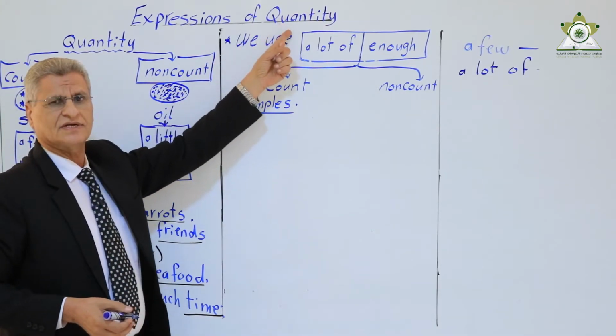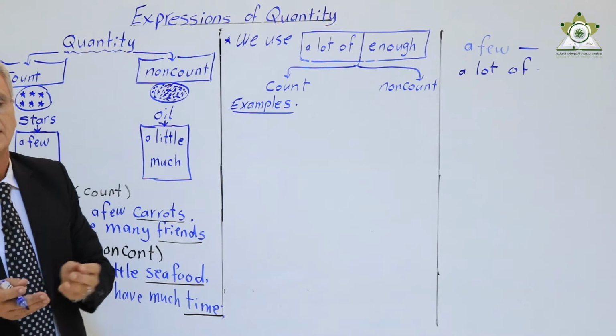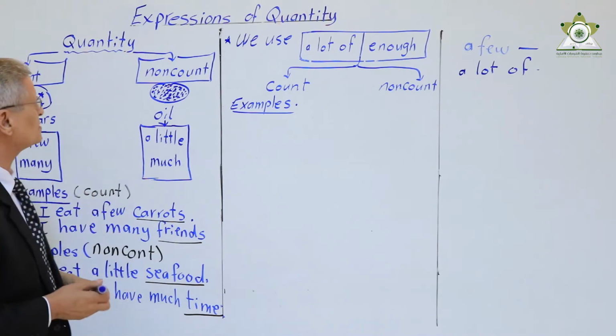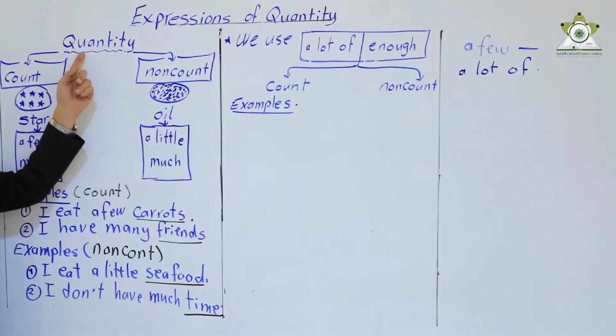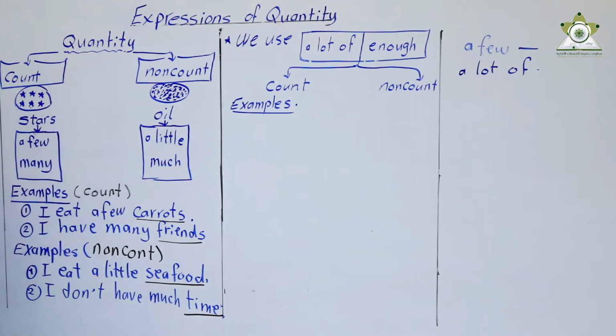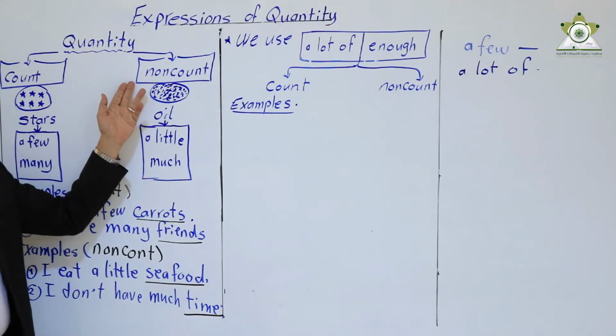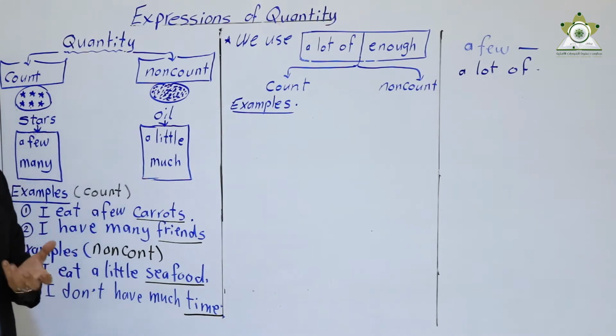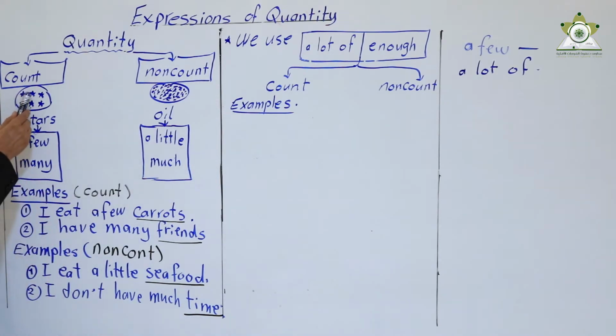Quantity means an amount or a number of things. For example, quantity is divided into two main parts: count and non-count. Count means you can count the numbers. You can say 1, 2, 3, 4, 5, 6. For example, stars, we can count the stars. 1 star, 2 stars, and so on.